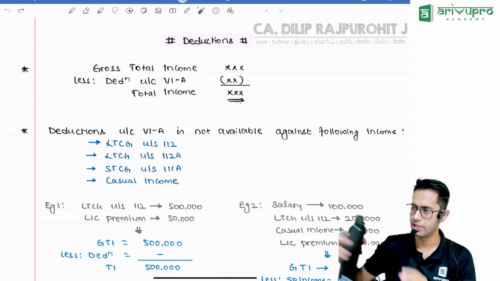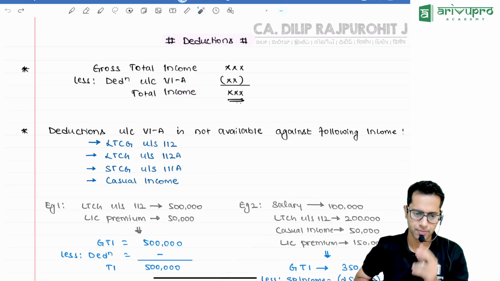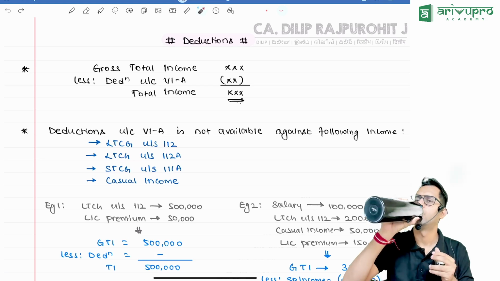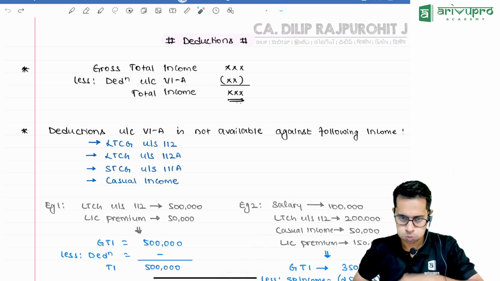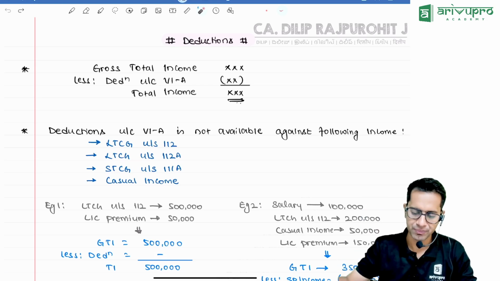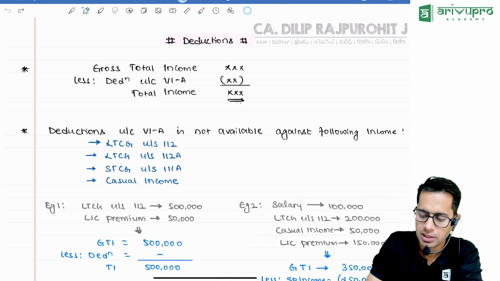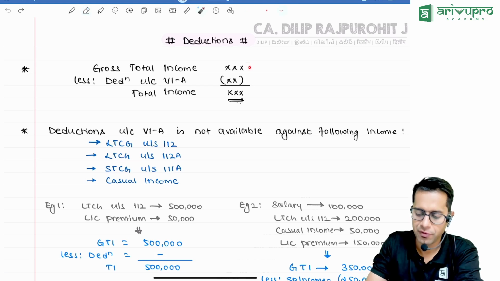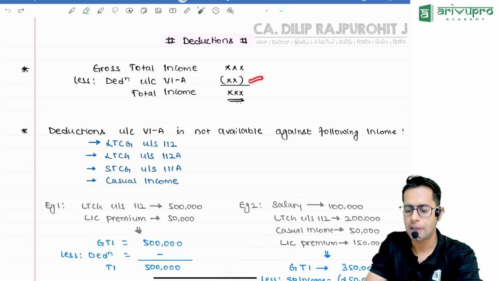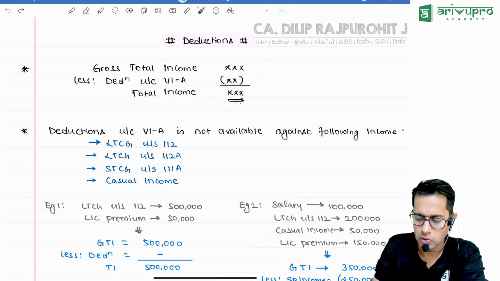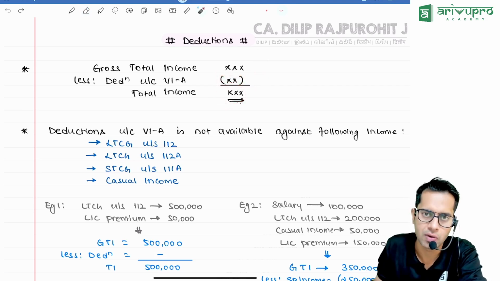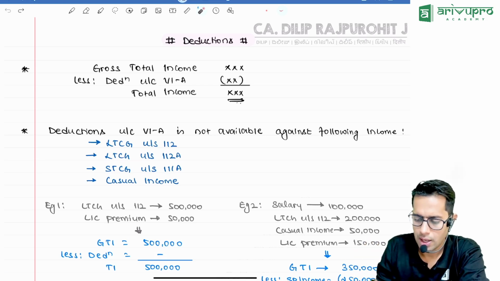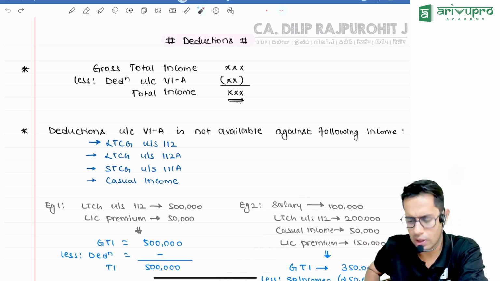Now we'll start the deduction topic. See, deductions are important because from the gross total income, when you subtract deductions, only then will you get total income. So unless you know what deductions are required to be subtracted, you will not know how to compute total income.